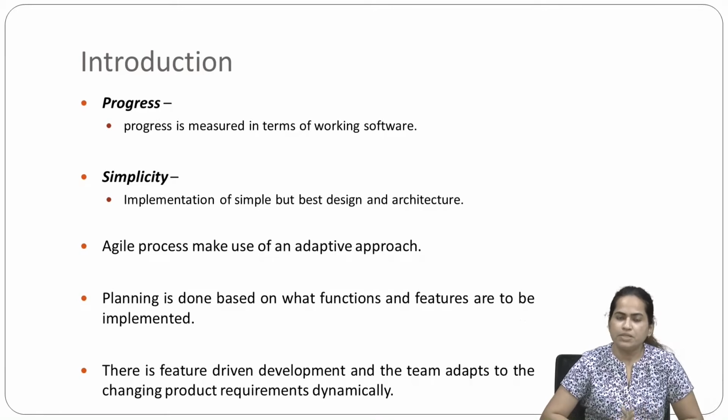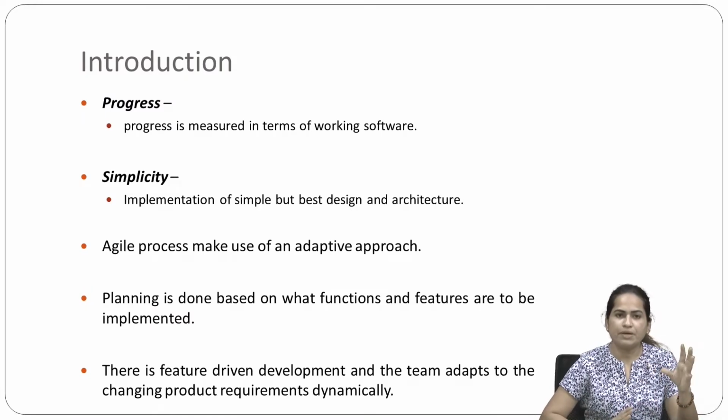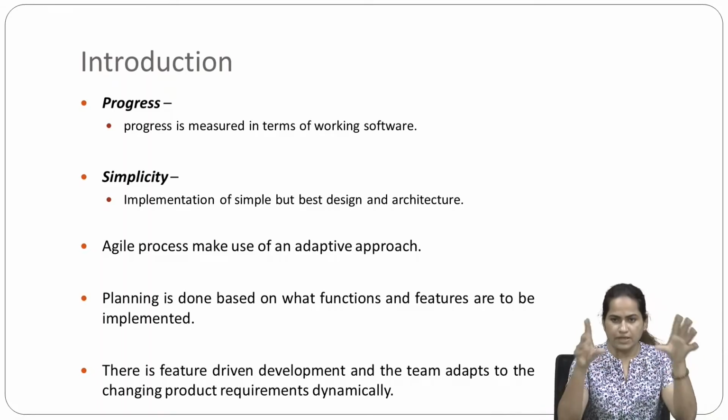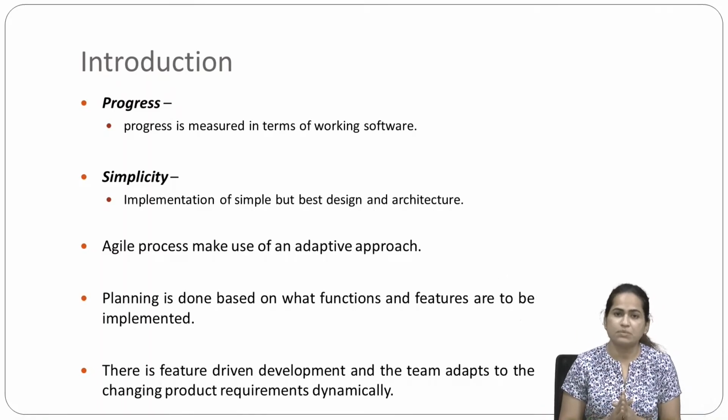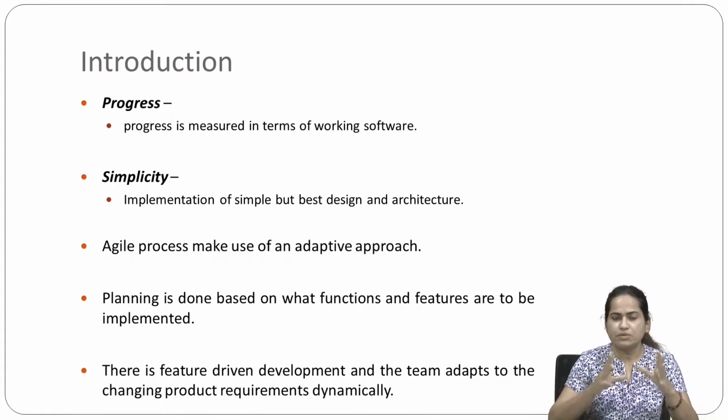Then we have simplicity. Simplicity means implementation of simple but best design and architecture. Whatever software we have, its implementation should be simple, but the design and the architecture of that software must be the best one. So these are the principles based on which the agile process is working.